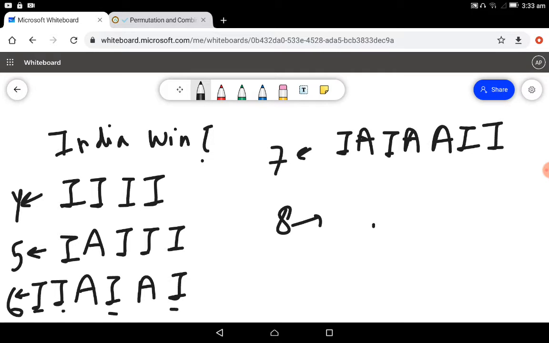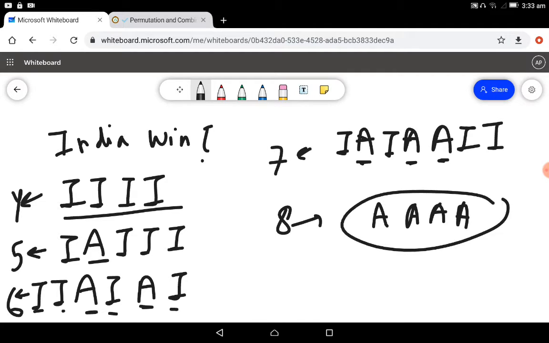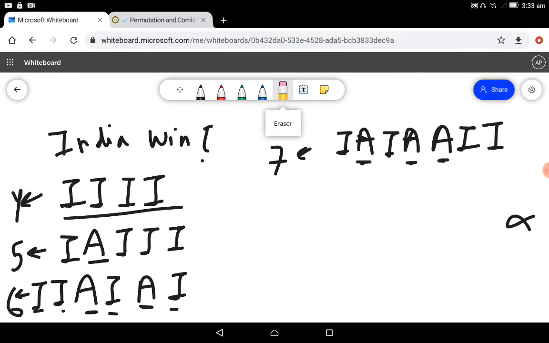Now what happens when we come to 8 matches? Till now we were assuming Australia won 0 matches in the first case, then 1 match, then 2 matches, and then 3 matches in the 7 matches case. Now if Australia were to win 4 matches, for the 8 match case to be valid, then Australia will be declared a winner. So this case is not possible, because in winning 4 matches, Australia will itself become the winner. So the minimum number of matches is 4 and the maximum number of matches that have to be played between India and Australia will be 7 for any one of the teams to win. I have just assumed India here, so it can apply for Australia also.